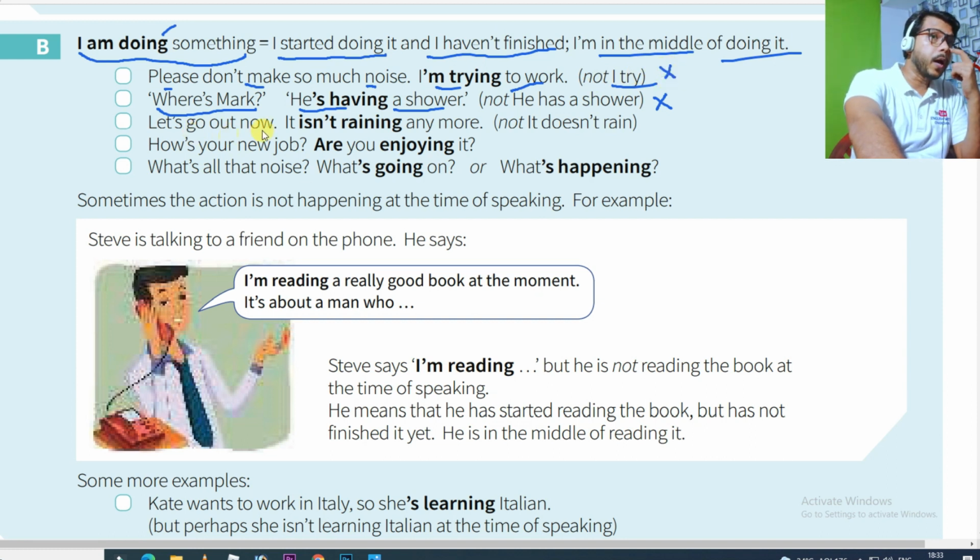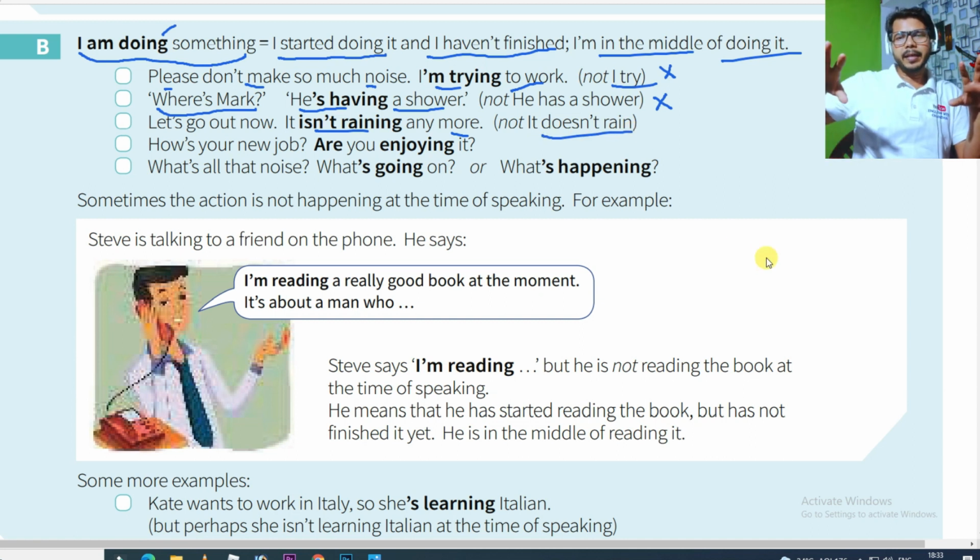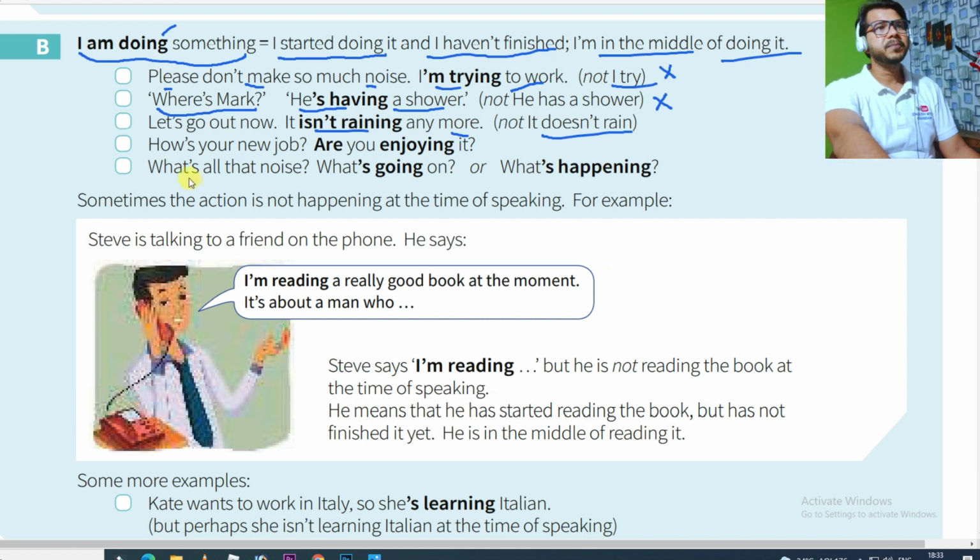Okay, let's go out now. Somebody is saying, "Hey, let's go out now. It's not raining anymore." So we cannot say "it doesn't rain." Earlier it was raining and right now it's not raining. I'm saying, hey let's go out because it's not raining. So I cannot say "it doesn't rain", I have to say "it's not raining." It means something is not going on, simply put not and put ing, it's not raining.